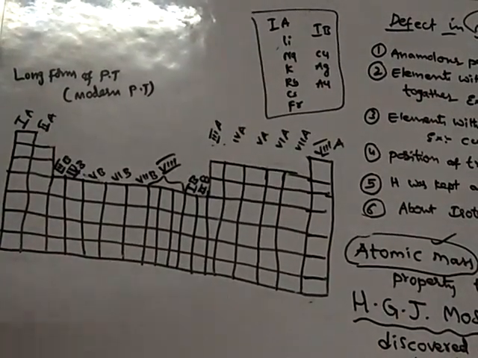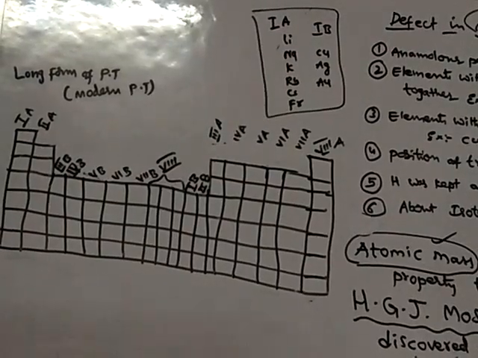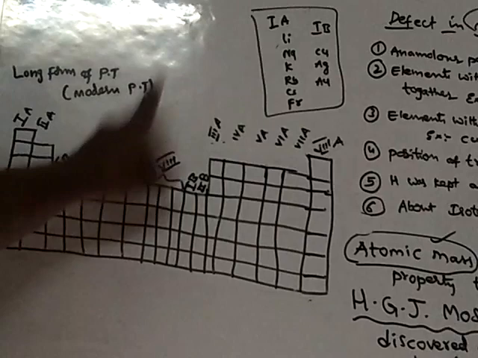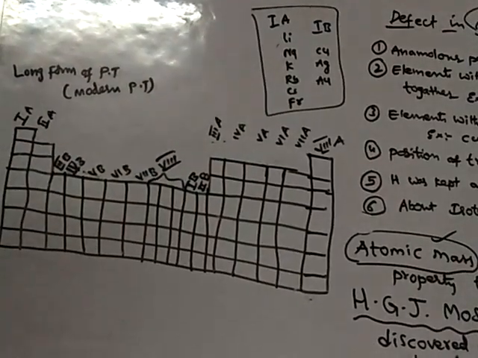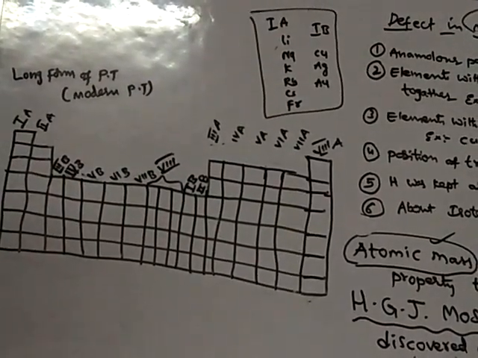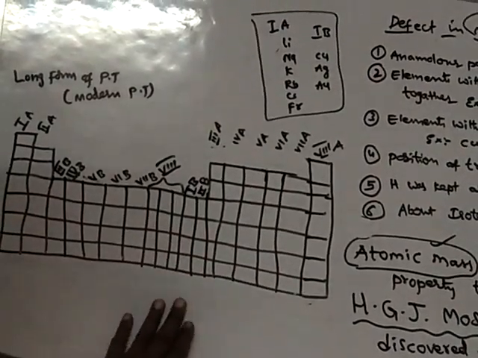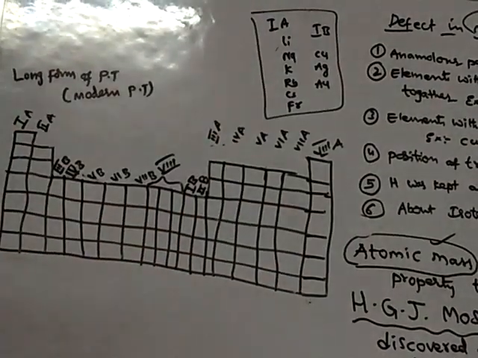So Mendeleev's periodic table is called the short form of periodic table, whereas Moseley's periodic table is the long form. In this periodic table, all the defects were removed.